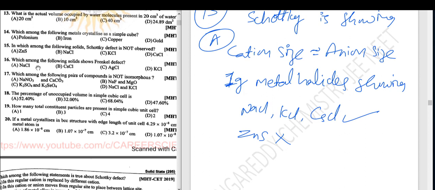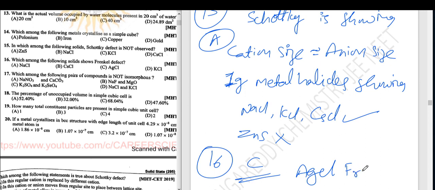Next, 16th question: among the following, which solid shows Frenkel defect? See, NaCl, cesium chloride, KCl show Schottky. That means AgCl is Frenkel. Question number 16 is C. AgCl is Frenkel.